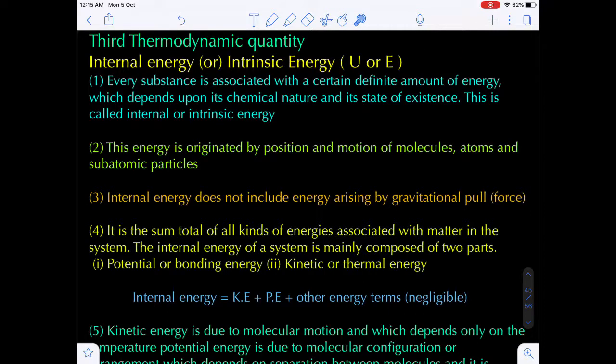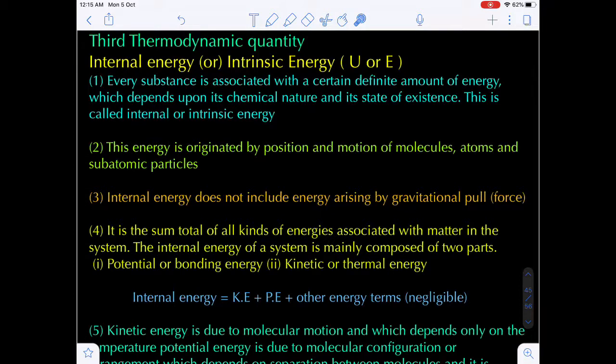Now every substance is associated with a certain definite amount of energy, which depends upon the chemical nature of the substance and the existing state of the substance. The total energy stored in a system is referred to as its internal energy or intrinsic energy. This internal energy originates from the position as well as the motion of the molecules, atoms and subatomic particles present in the system.